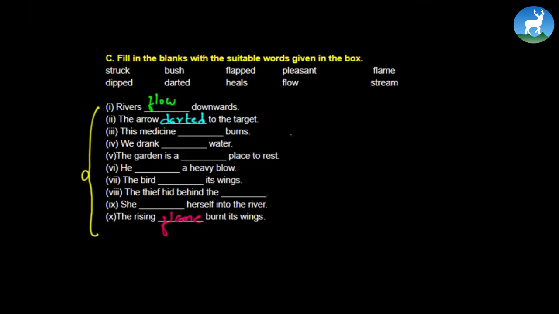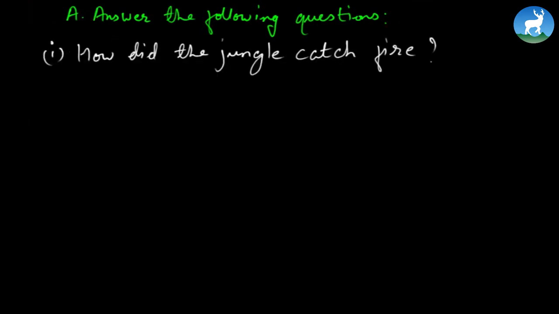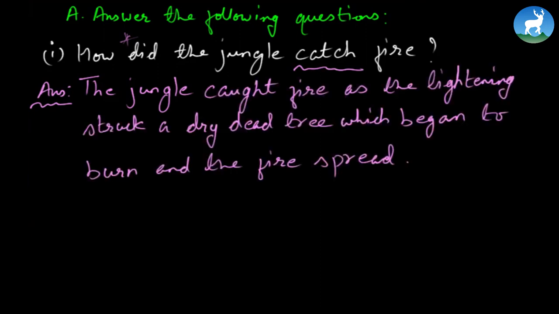Now, before we begin, let's look at the question answers. Answer the following questions. Number 1. How did the jungle catch fire? Remember, it's asked in simple past. Take the verb that follows in simple past, because the question here is asked in simple past. See, the jungle caught fire as lightning struck a dry dead tree which began to burn and the fire spread.